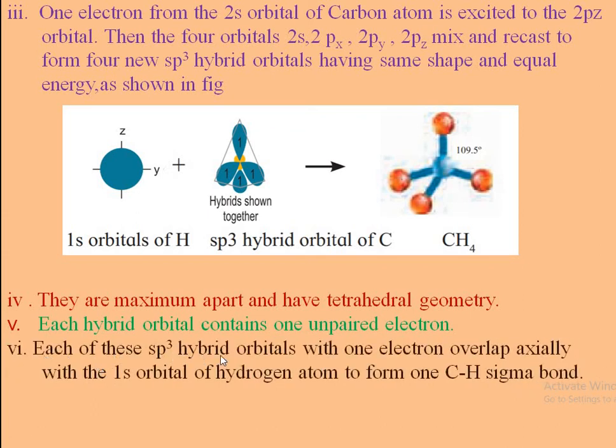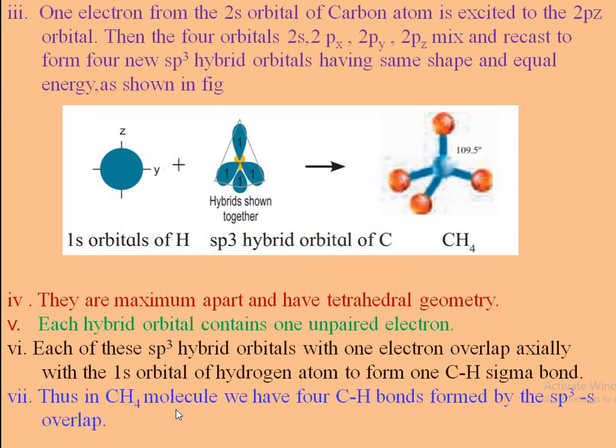Each of these sp3 hybrid orbitals with one electron overlaps axially with the 1s atomic orbital of a hydrogen atom to form a carbon-hydrogen sigma bond. And lastly, thus in the methane molecule we have four carbon-hydrogen bonds formed by sp3-s overlap. In this case, sp3-s overlap is formed in the formation of the methane molecule.